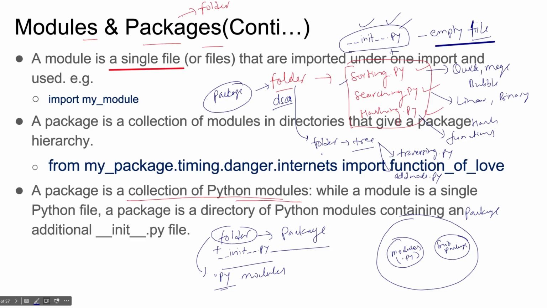This tree will also have one more file, which is __init__.py. When this file is in this folder, the folder becomes a sub package. So that's how this mechanism works. If you see any library or package, it will have sub packages and modules. This is very important in Python.